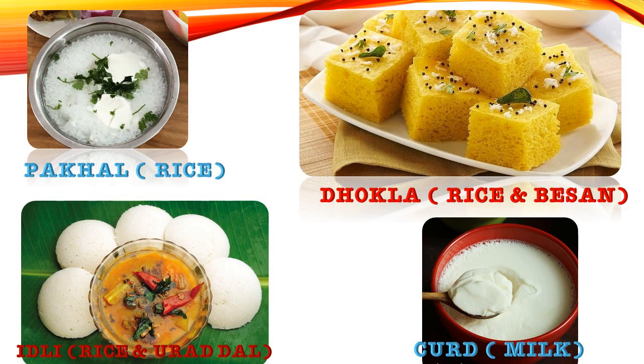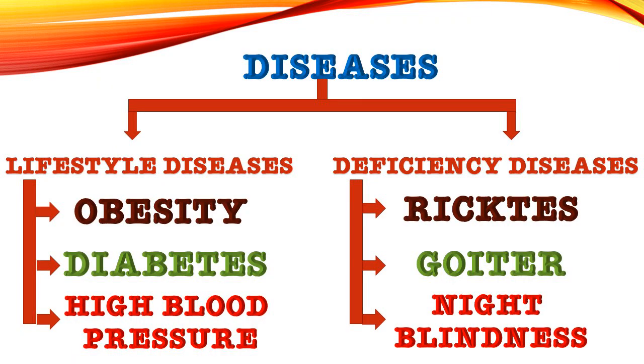good for our health. If we do not pay attention to our food habits and lifestyle, it may cause different types of diseases. According to this, diseases can be divided into two types, lifestyle diseases as well as deficiency diseases. The lifestyle diseases are obesity, diabetes, and high blood pressure. The deficiency diseases are rickets, goiter, night blindness, scurvy, etc. That is given in our concept board later.